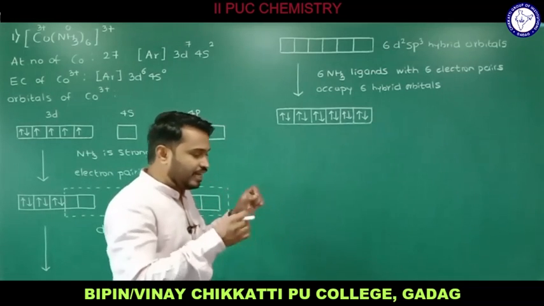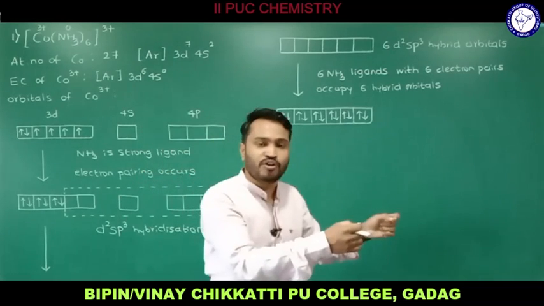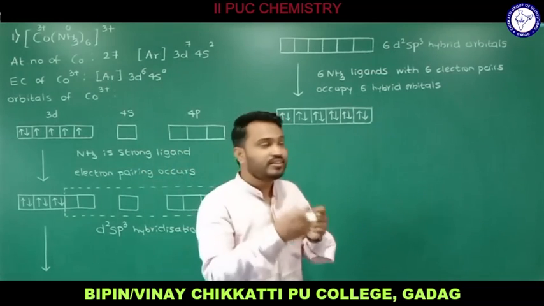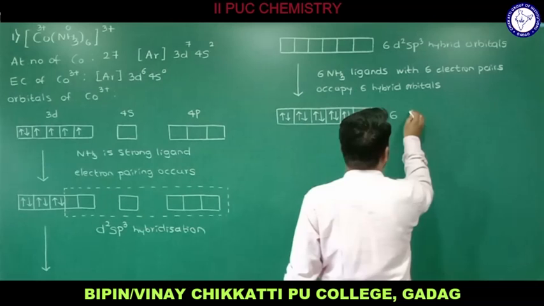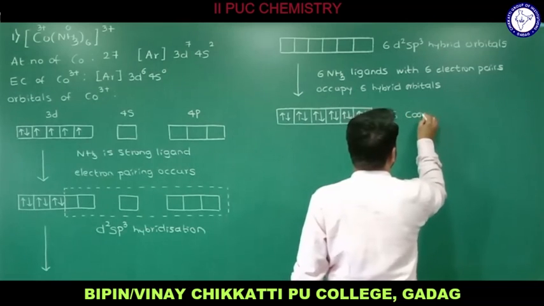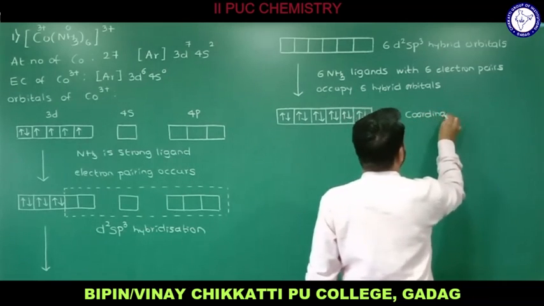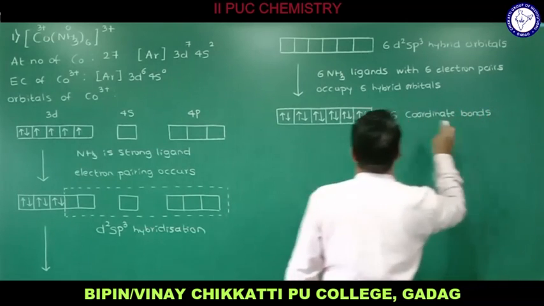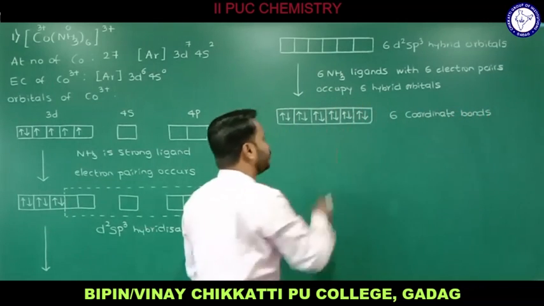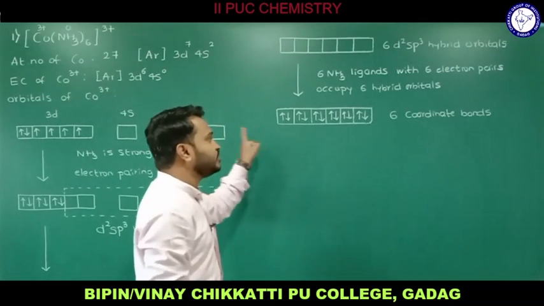As we know, the ligands are going to donate the lone pair of electrons to the central metal atom, so that the dative or coordinate bond is formed. So how many coordinate bonds did we get here? We got 6 coordinate bonds. Why did we get 6 coordinate bonds? Because 6 NH3 are going to donate their lone pairs of electrons to 6 hybrid orbitals.